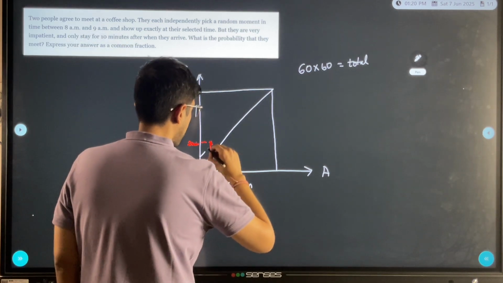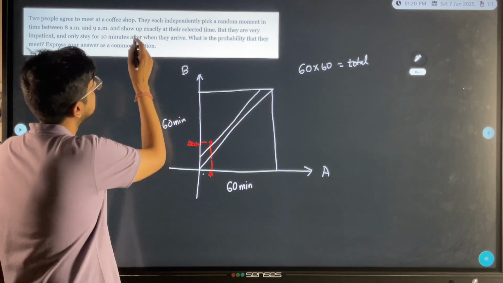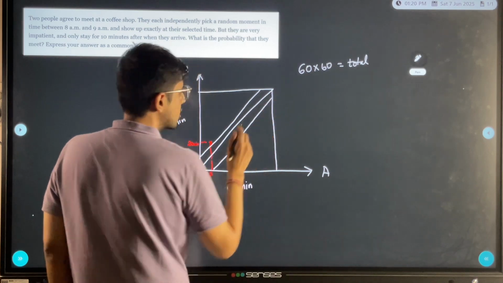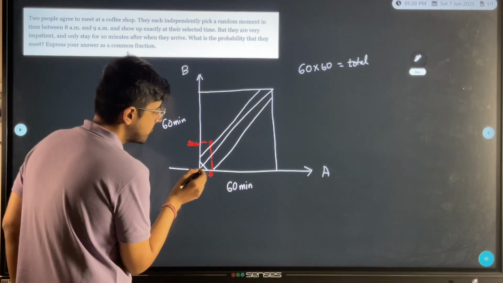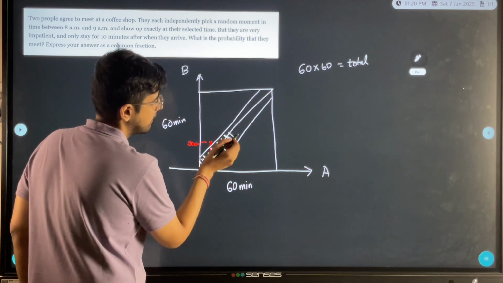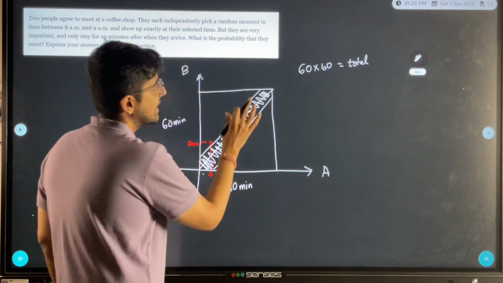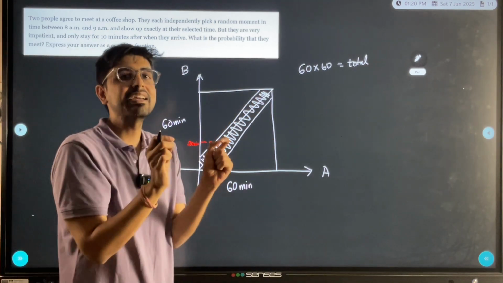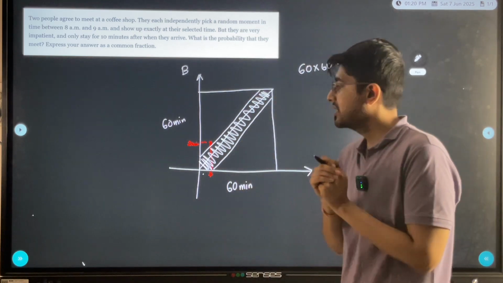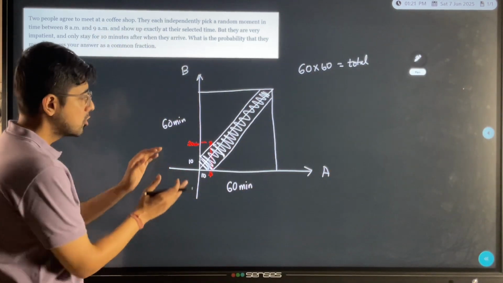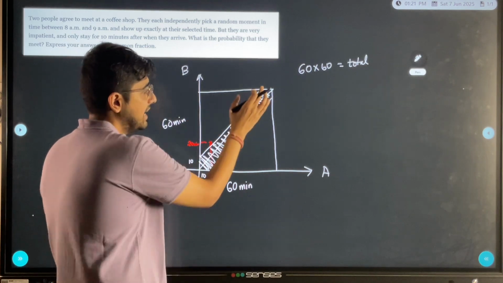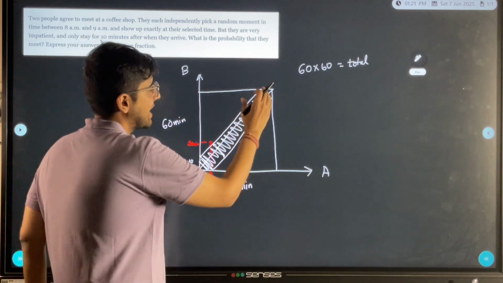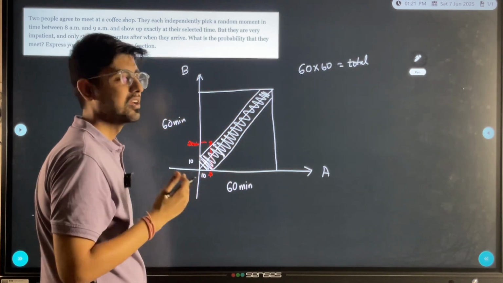Now, let me take a point that is 10 minutes above 0, 0 and 10 minutes below 0, 0, which means if person A and person B arrive at a point that is anywhere inside this shaded region, they would have arrived at a gap of at best 10 minutes from each other. So if both people arrive anywhere within the shaded region, they will meet. So our favorable cases is actually the area of this shaded region.